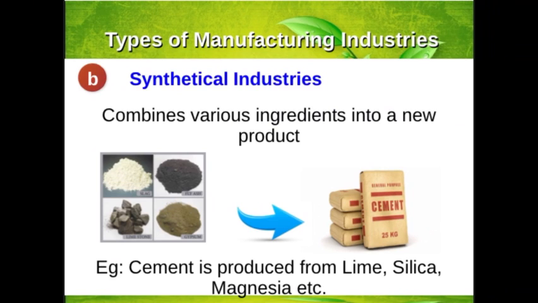जैसे मान लो शुगर अगर बनती है तो शुगर में पहले we have to extract the juice from sugar cane, and then we have to boil it, and then we have to add something in it, and afterwards we will get the final product. So processing industry is the industry which involves various stages for the final product. Now, last but not least type of manufacturing industry is assembling industry.